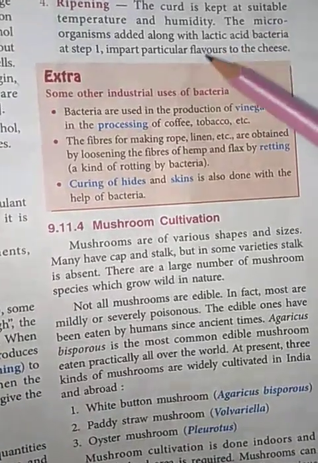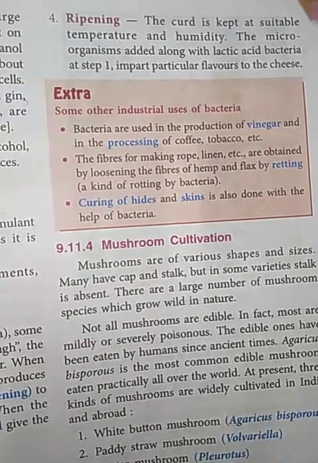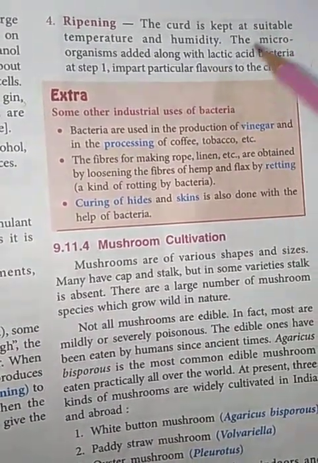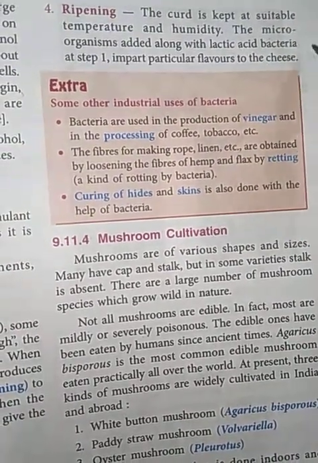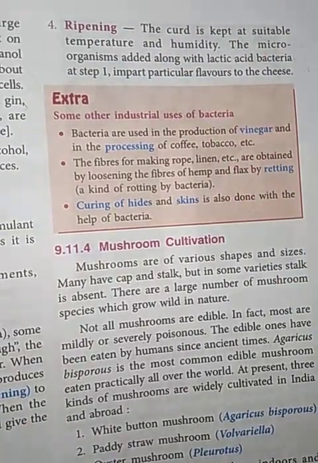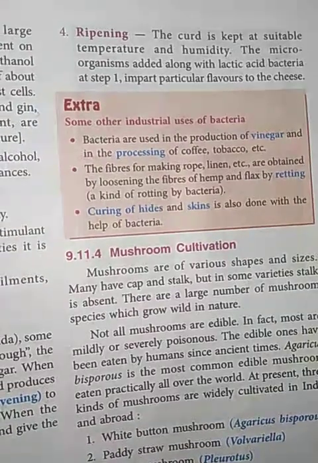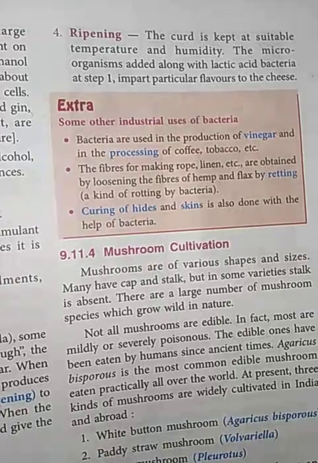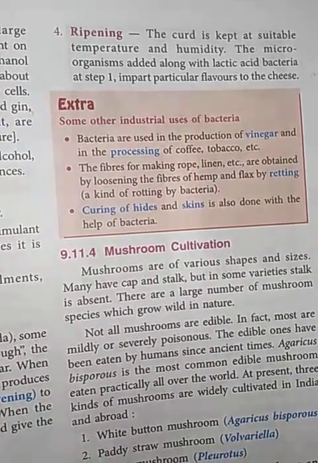Because in the first step, when we add lactobacillus bacteria to the milk, we also add some particular bacteria along with them so that particular flavors are given to the cheese. This process is known as the ripening process. So in this way we have discussed the role of fungus in the wine industry and the cheese industry, and how wine is formed, how cheese is formed, and how bread is formed.